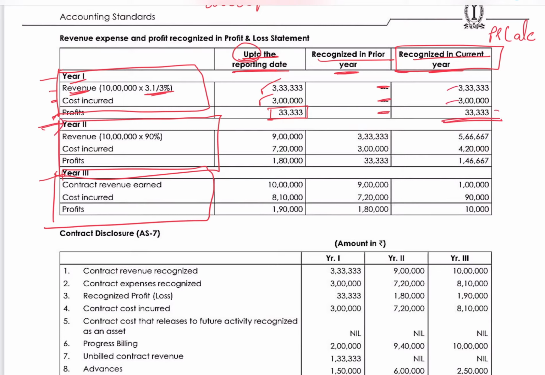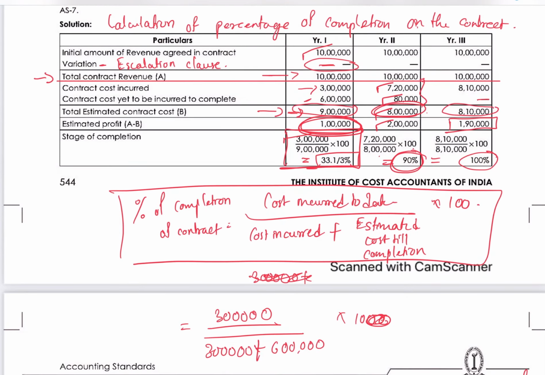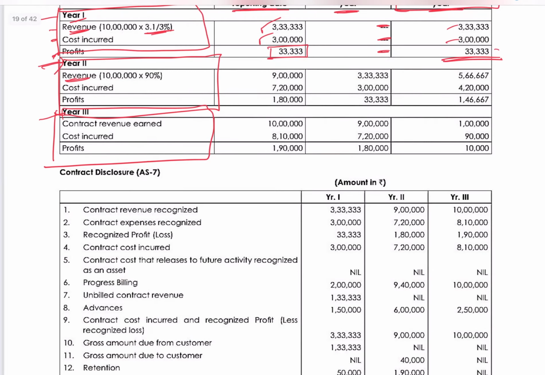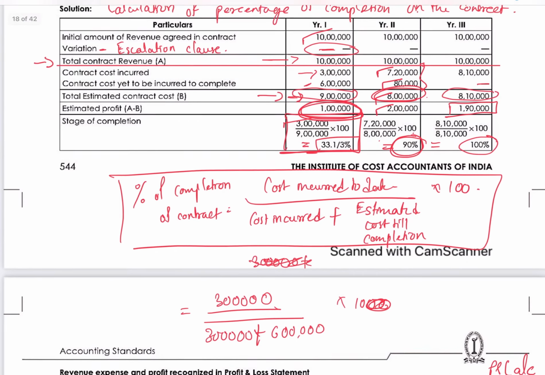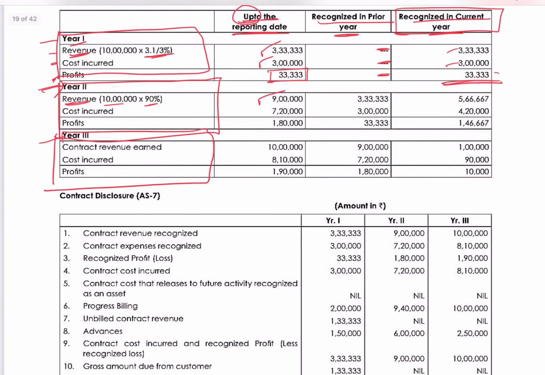So year 2 revenue, we have to see the percentage of completion, which is 90%. So 90% of contract price, 10 lakhs, it comes to 9 lakhs. Cost incurred to date, cumulative cost we will take. So cumulative cost is 7,20,000. So the profit up to the reporting date is 1,80,000. But this includes some profit which we have already recognized in the previous year.